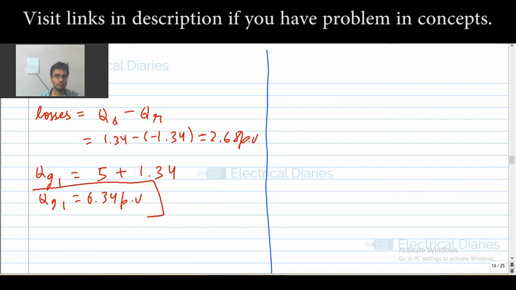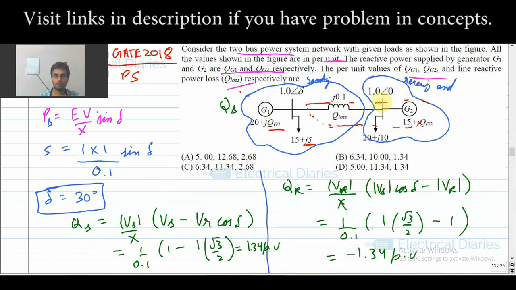From here your QG1 will come out to be 6.34 per unit. So one thing we have got. Secondly, similarly your QG2 will be the total QR received, with a sign change, plus this 10.